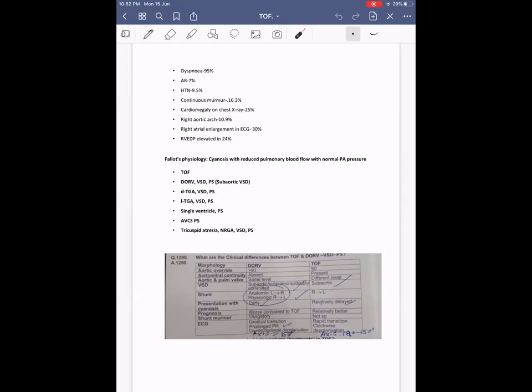Coming on to shunt physiology, some anatomically left to right and physiologically right to left. I don't know what they meant. Then this one is right to left shunt. VSD can be either subaortic, subpulmonic, or doubly committed VSD. Here it will be always subaortic VSD. And the other thing is, in the right third intercostal space, if there is a pulsation, one of the causes is DORV, we have to suspect. Right third intercostal space, if there is pulsation, that is more likely to happen in DORV than TOF.